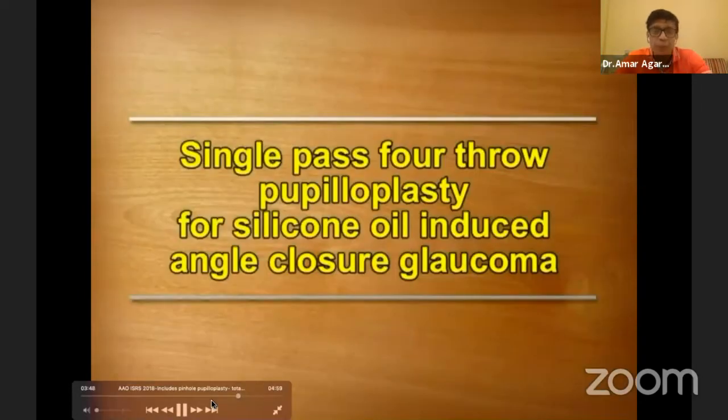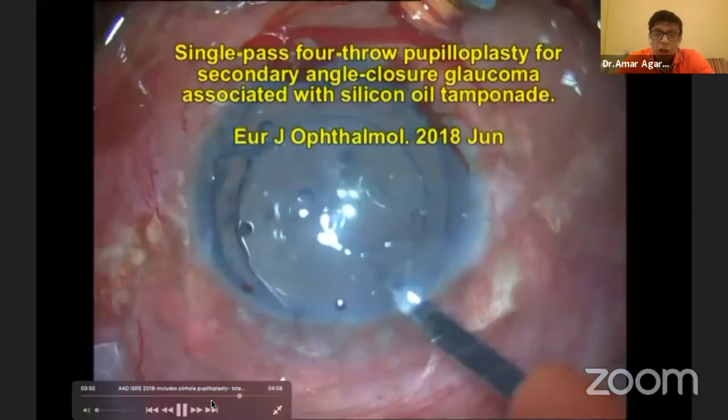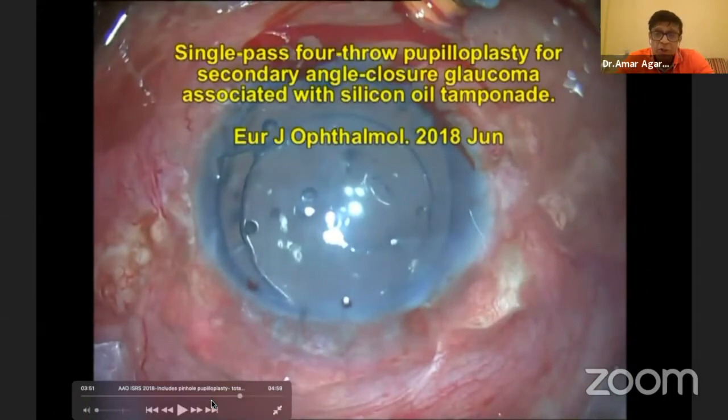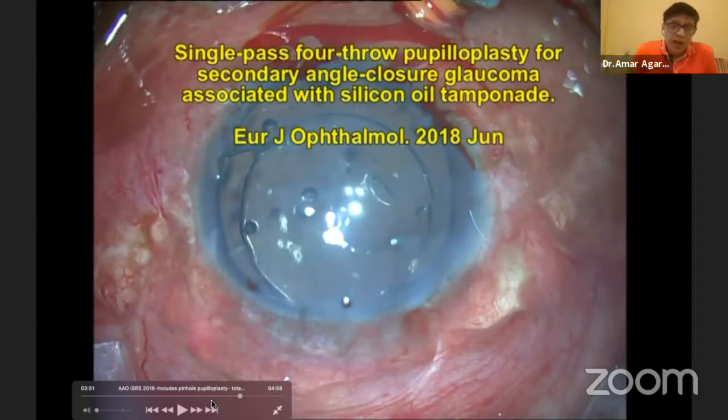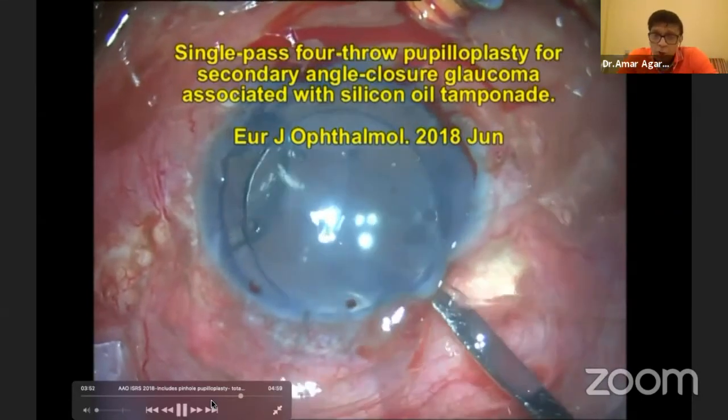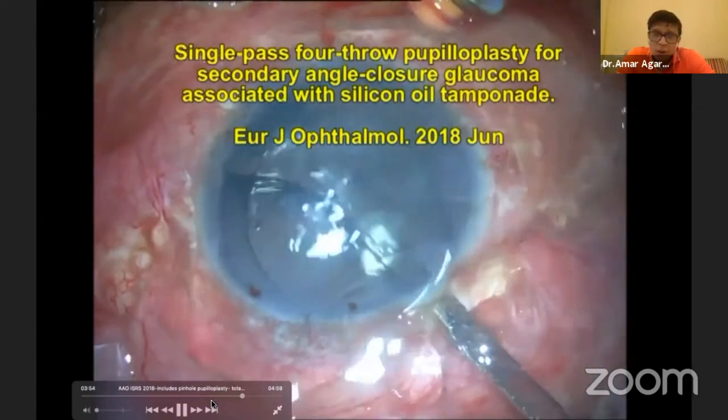So now let's take another problem. Silicone oil. Lots of people, retinal surgeons, if they're watching this, you have silicone oil in the eye. Now the problem, and I think Suhas, your son-in-law is a retinal surgeon also. Yeah. So, you know, when you have silicone oil in the eye, they have glaucoma sometimes. About 10% of the cases will land up with this SOS glaucoma, silicone oil synechiae glaucoma. So when you remove the silicone oil, it does not solve the problem.